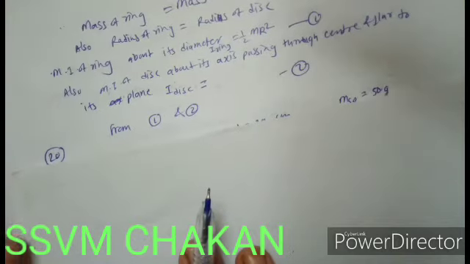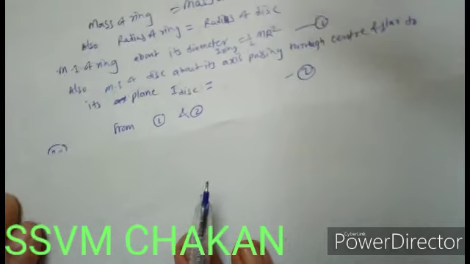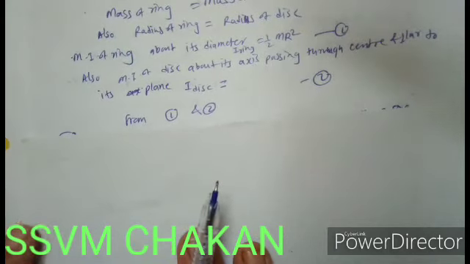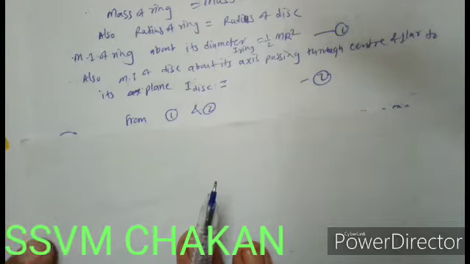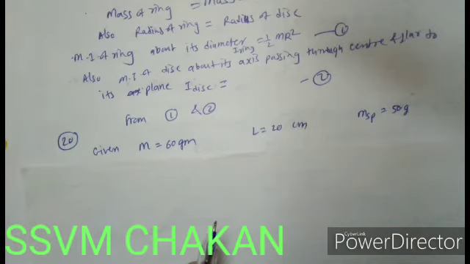Example 20. A big dumbbell is prepared by using a uniform rod of 60 gram. That means the mass of the rod is given, M is equal to 60 gram, and length given as 20 centimeter.